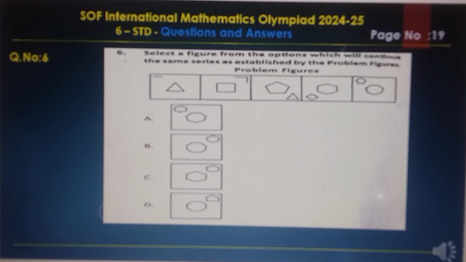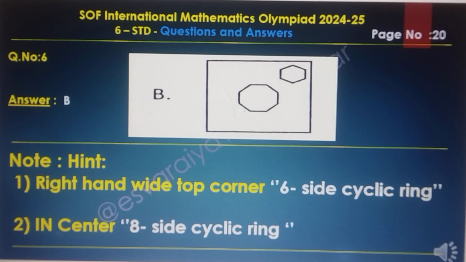Question number 6. Select a figure from the options which will continue the same series as established by the problem figures. In the problem figures, here are options A, B, C, D, and the final answer is B. Hence, in the right-hand top corner there is a 6-sided cycling ring, and in the center an 8-sided cycling ring.